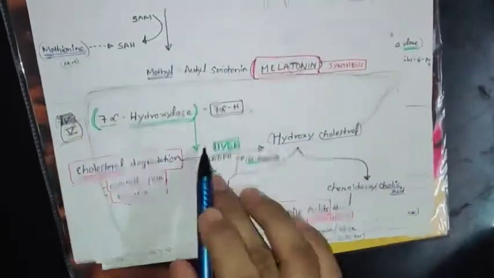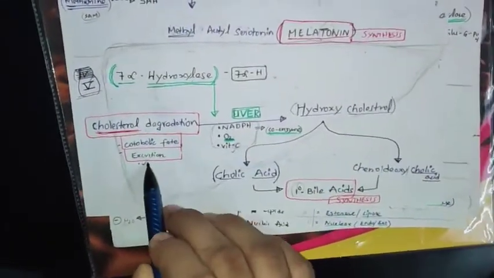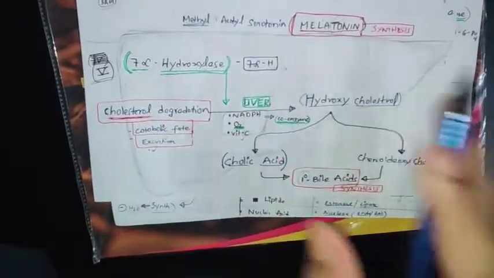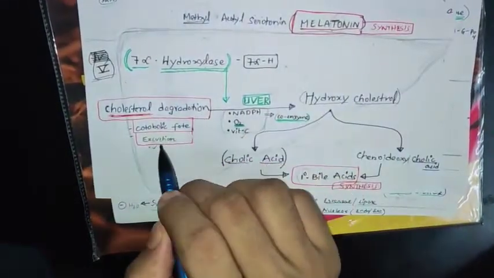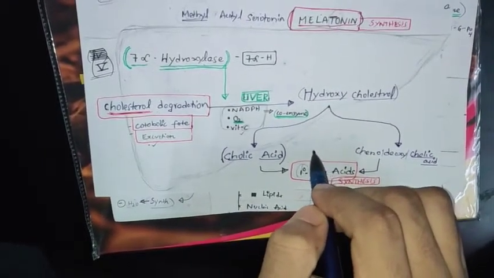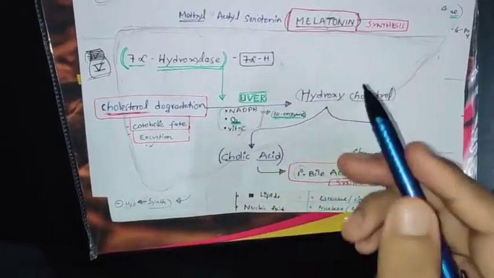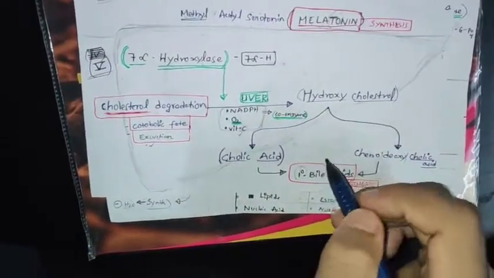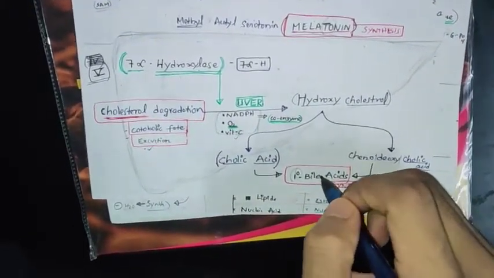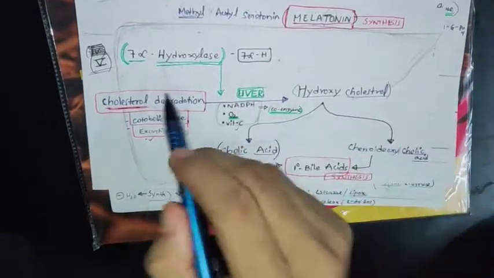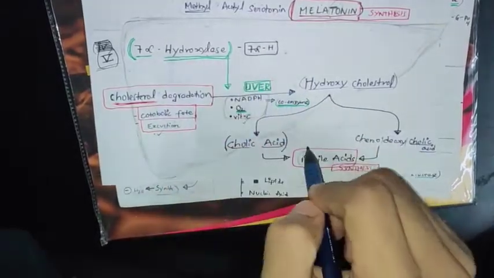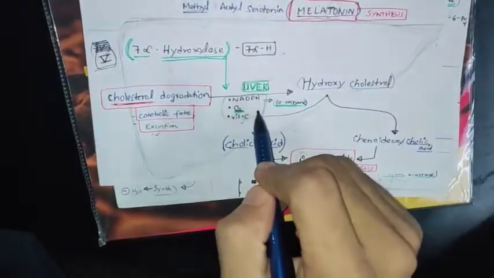Okay. Here you can see cholesterol. You are getting bile acids and excretion. Just remember the concept: in our body, cholesterol in the liver is excreted as a whole by converting into bile acids. You all know about bile acids. Don't think that bile acids are anything else. You have heard about bile acids many times, but these bile acids are nothing but degraded products or excretory products of cholesterol in our body. Okay, now we can understand the concept. This is very simple.